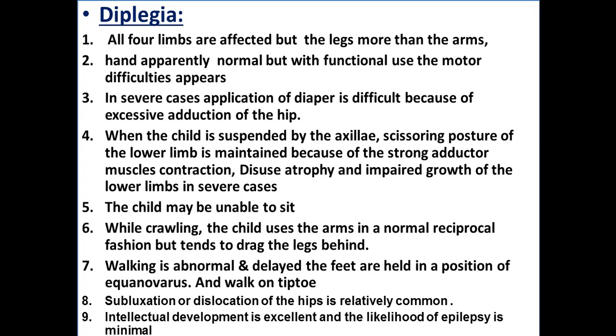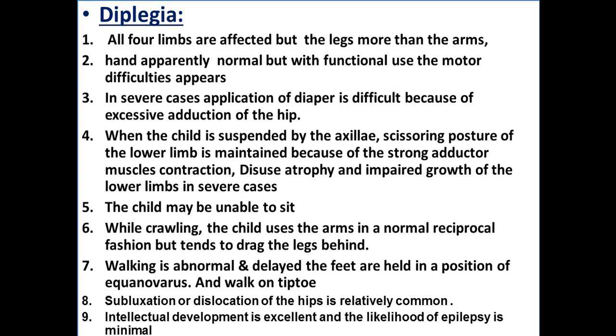When the child is suspended by the axilla, if we lift the child from below the axilla, there is a scissoring posture of the lower limbs. There is crossing of the limbs over each other, and it is maintained because of strong adductor muscle contraction. In addition, there is disuse atrophy and impaired growth of the lower limbs in severe cases. The child may be unable to sit, and while crawling, the child uses the arms in a normal reciprocal fashion, but tends to drag, to pull the legs behind.